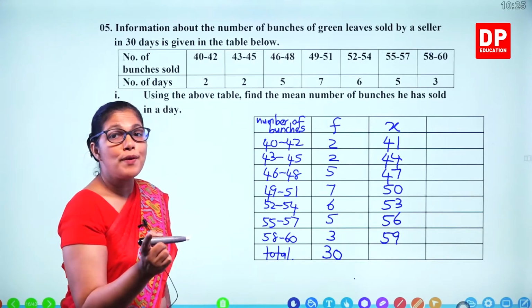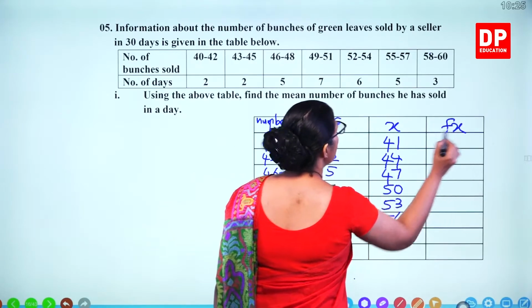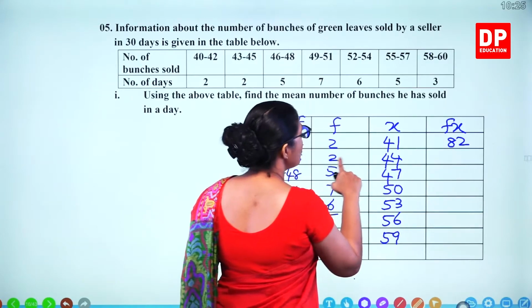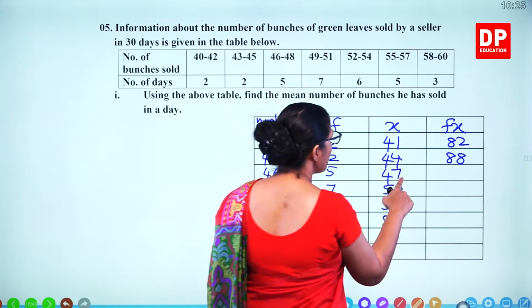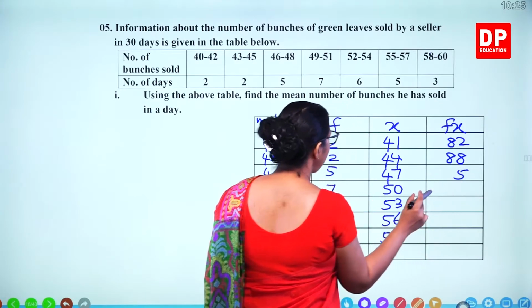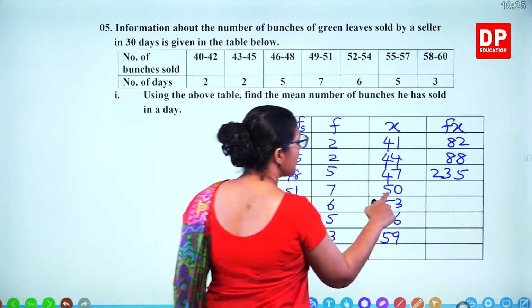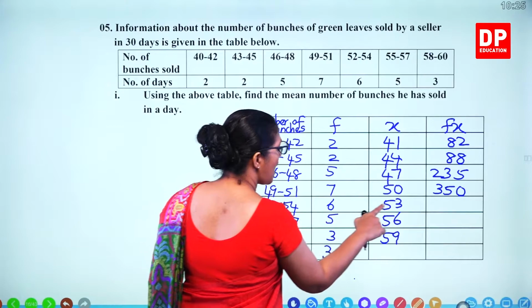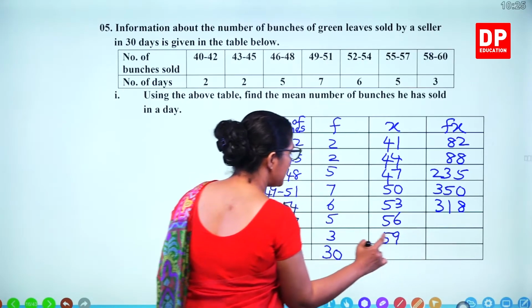So how do you find out the mean? You have to multiply f and x. So the fx column. 2 times 41, you get 82. 2 times 44, 88. 5 times 47, 235. 7 times 50, 350. 6 times 53, 318.